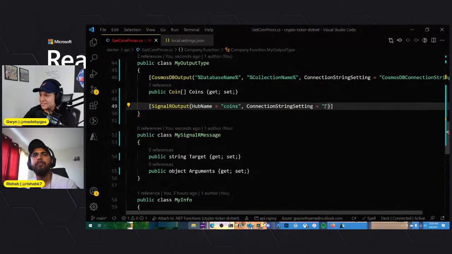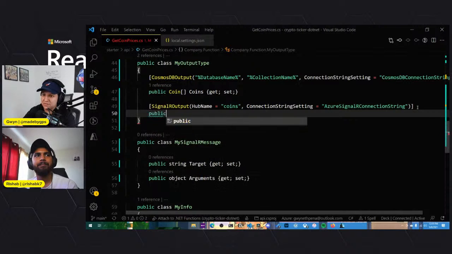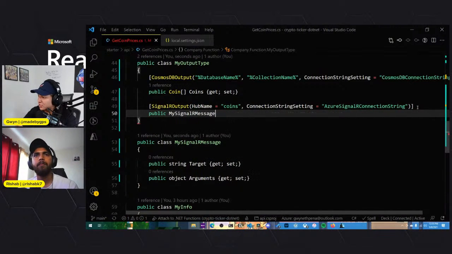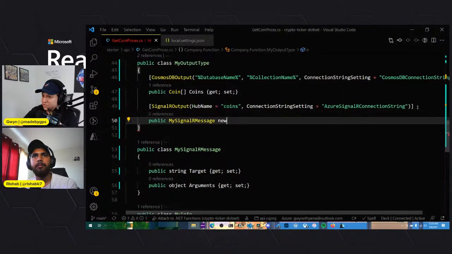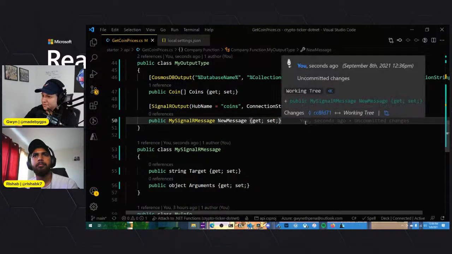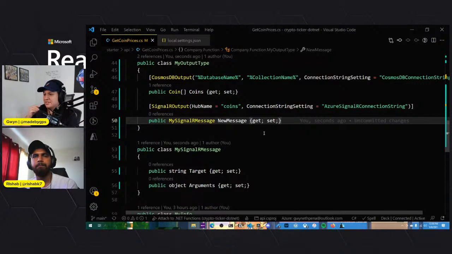I'm just going to copy paste this time to avoid errors. There we go. And then again, we just need to specify which one we'll be using. So public MySignalRMessage, which we'll call NewMessage. That makes sense. Set and get.